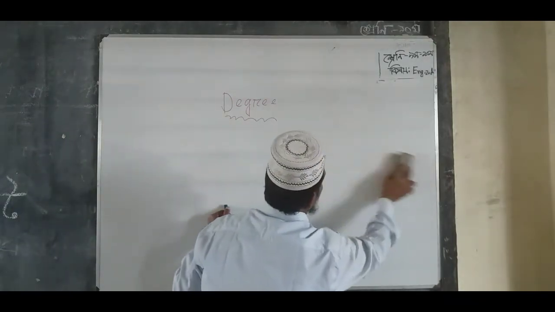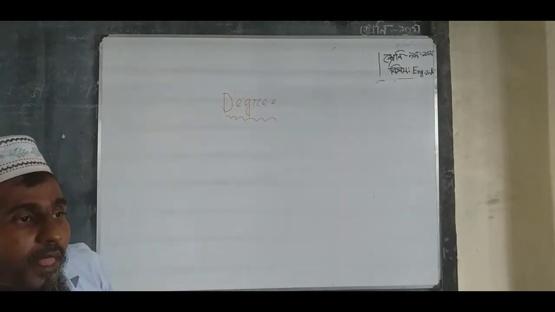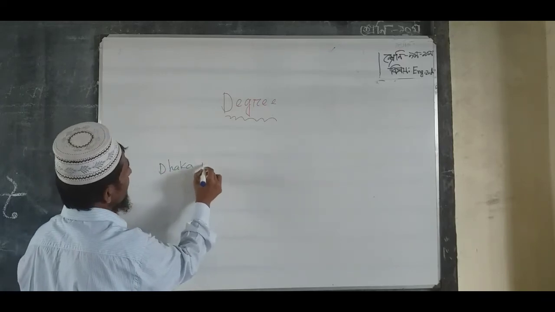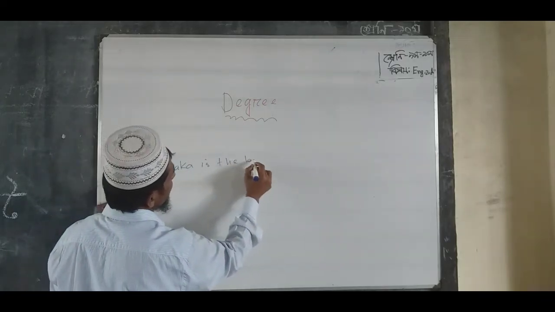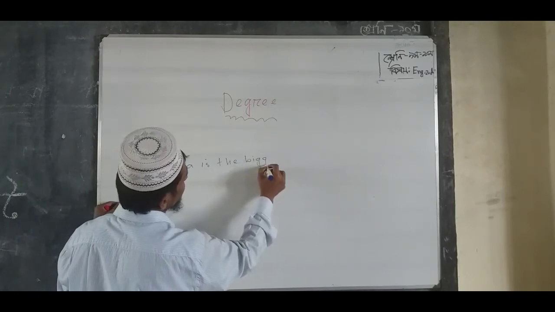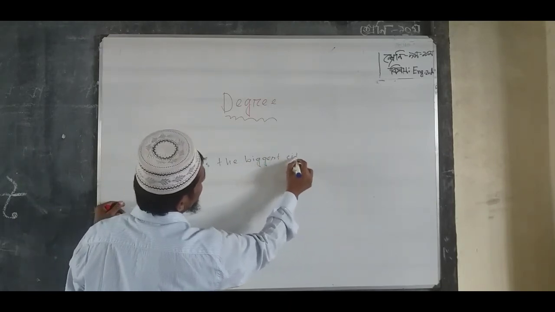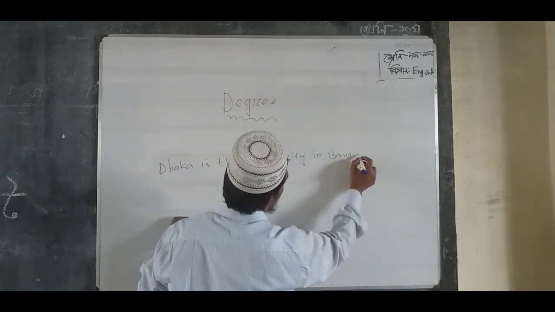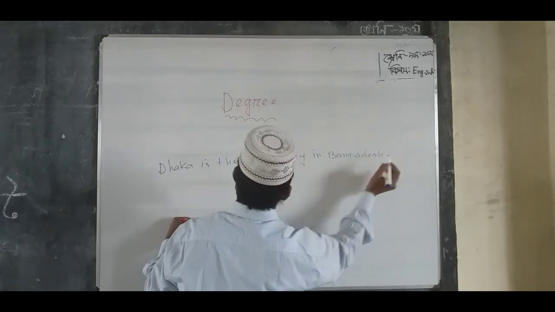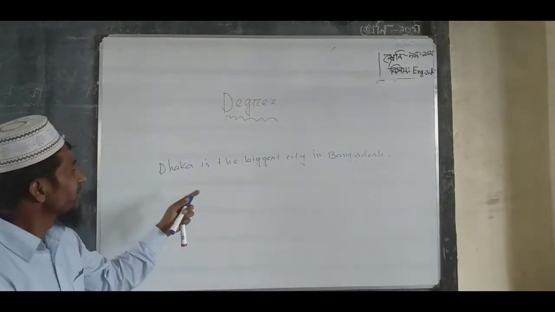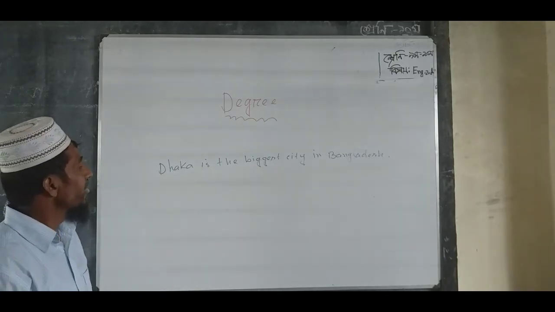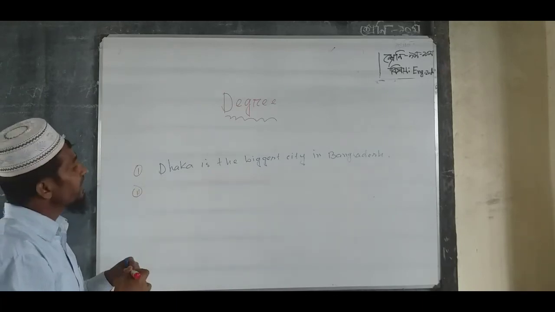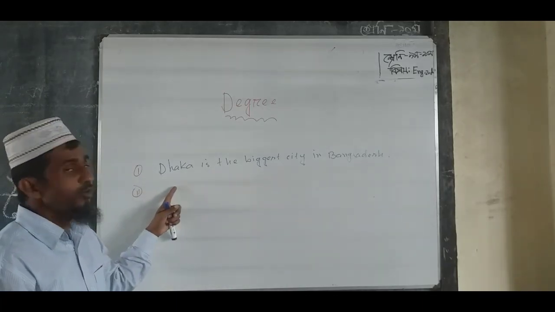Dear students, Dhaka is the biggest city in Bangladesh. Okay, Dhaka is the biggest city in Bangladesh. Can you guess which sentence is positive, comparative or superlative?